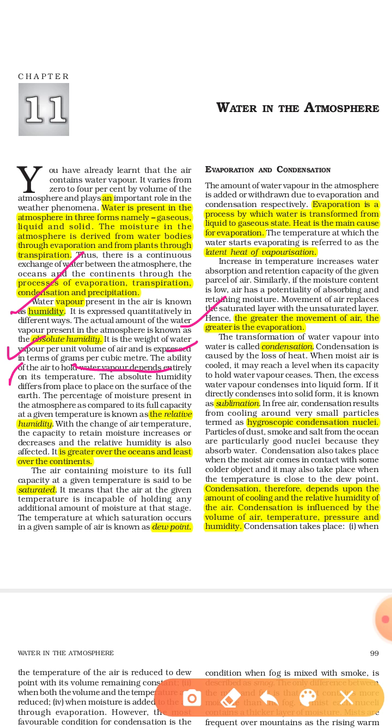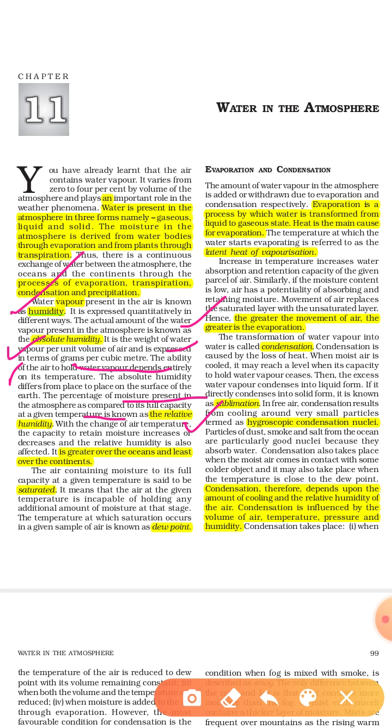Now the next term is relative humidity. We just discussed absolute humidity. Now the second term is relative humidity. The percentage of moisture present in the atmosphere compared to its full capacity at a given temperature is known as relative humidity.